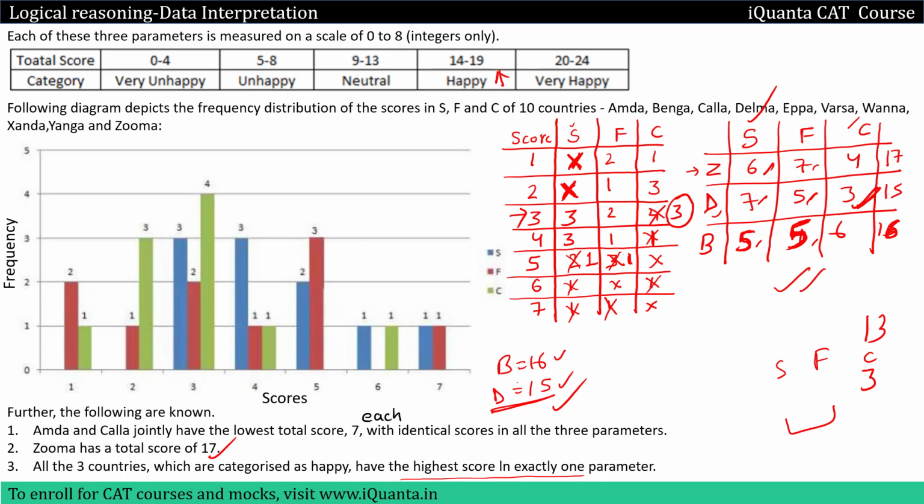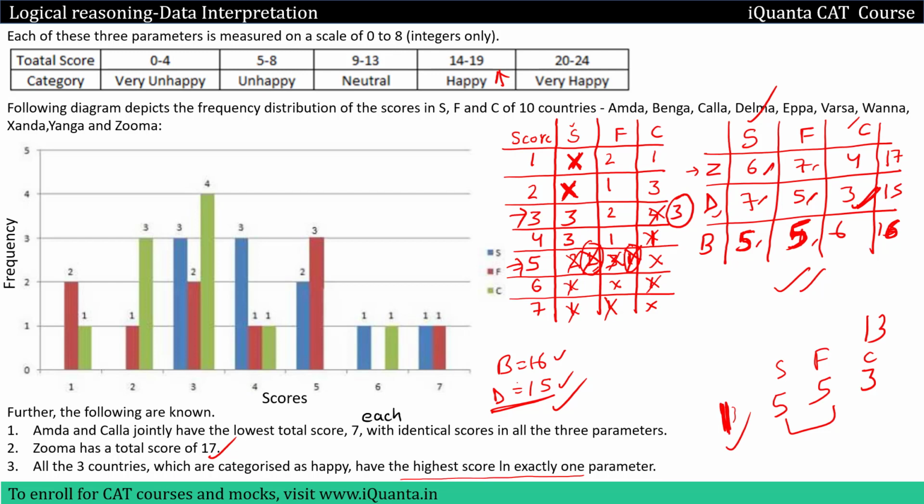For 10, the maximum value available in S is 5 over here. Only one person can now be given 5, so this will be 5, and this will also be 5. Is this possible? Yes, 1, 1 and 3, this is possible. So there's only one country for SFC, because now these are also consumed. So there is only one country which can be given a total score of 13. 1 will be the correct answer to question number 4.